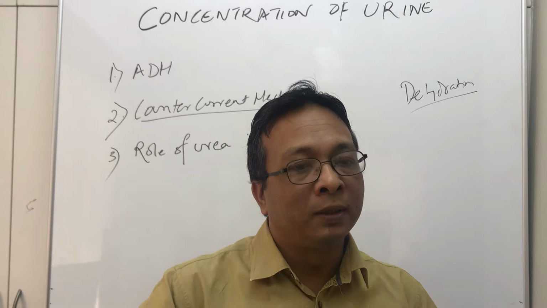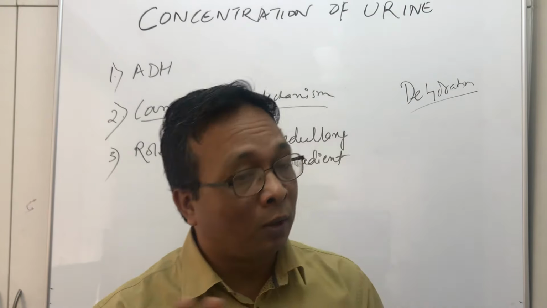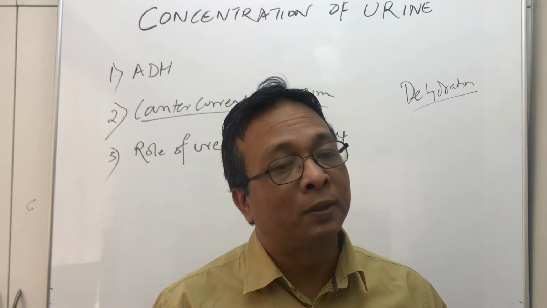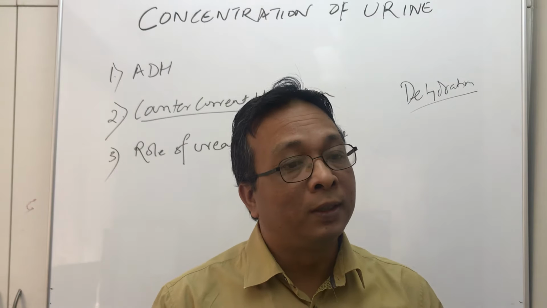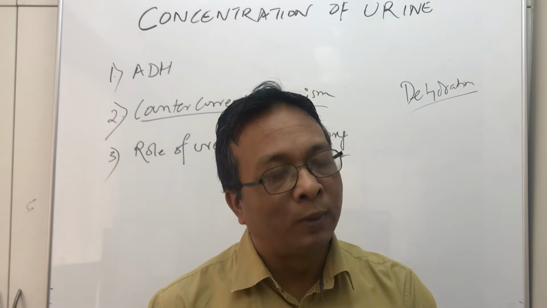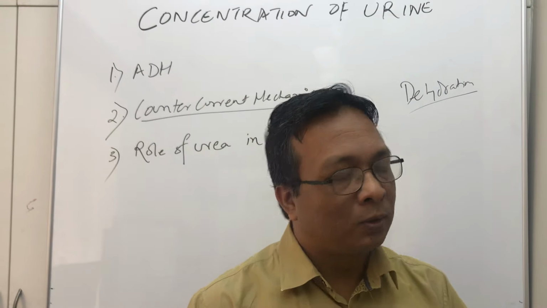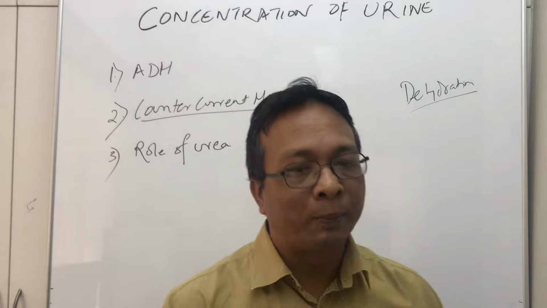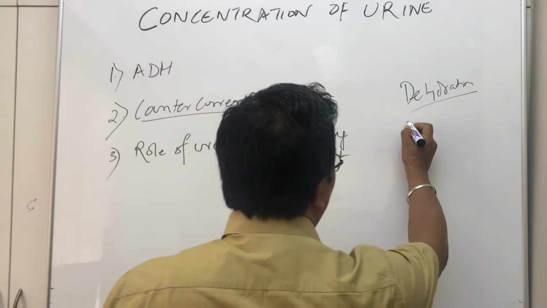It can be during heavy blood loss, or when a person is not drinking water, or he is somewhere in the middle of the sea, not drinking water. Anyways, he is losing water. So when there is dehydration, what happens to the blood volume? What happens to the blood?